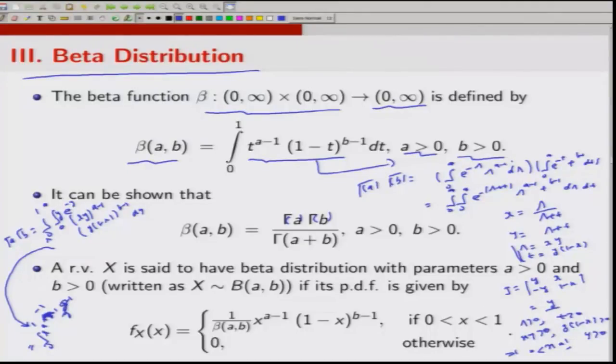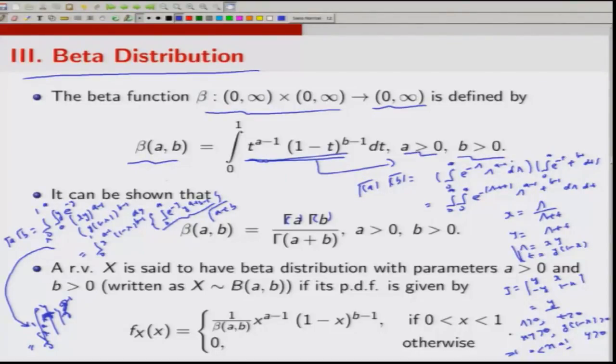So, this is the same as the integral from 0 to 1 of x to power a minus 1, (1 minus x) to power b minus 1, then the integral from 0 to infinity of e to power minus y, y to power a plus b minus 1. Now, this is nothing but gamma of a plus b. So, gamma a, gamma b upon gamma a plus b is nothing but the integral from 0 to 1 of x to power a minus 1, (1 minus x) to power b minus 1, which is nothing but beta(a, b).